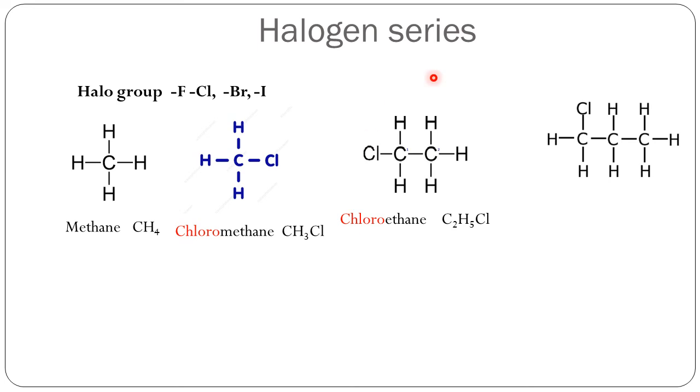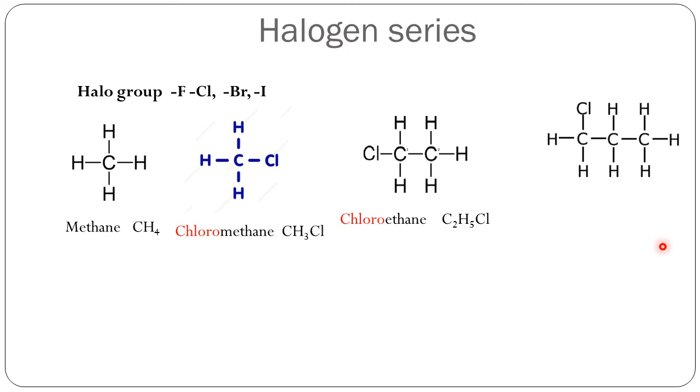Okay, so let us write down the molecular formula. It is C2H5Cl. As the structure has appeared on the screen, this is the compound we have obtained by replacing one hydrogen atom from propane. And what will be the name of this compound? What is the way to write down the name? Write down the name of the parent hydrocarbon, that is in this case propane, and add a prefix.